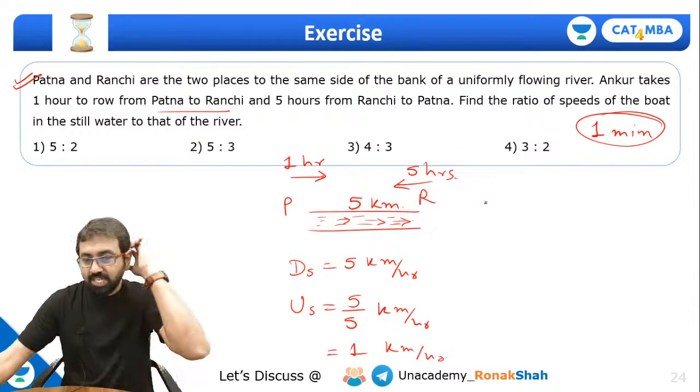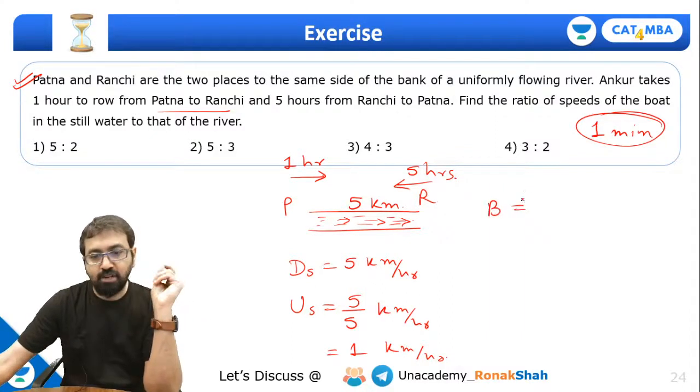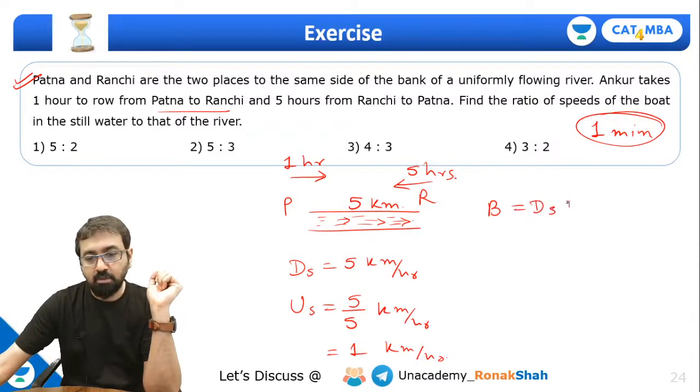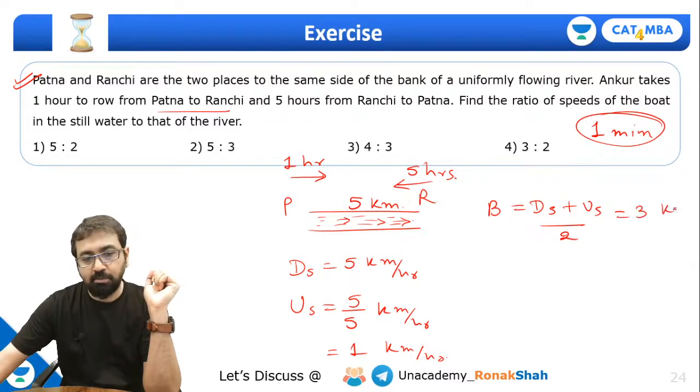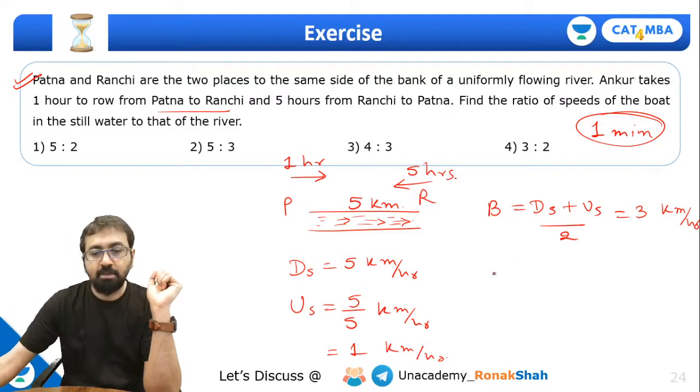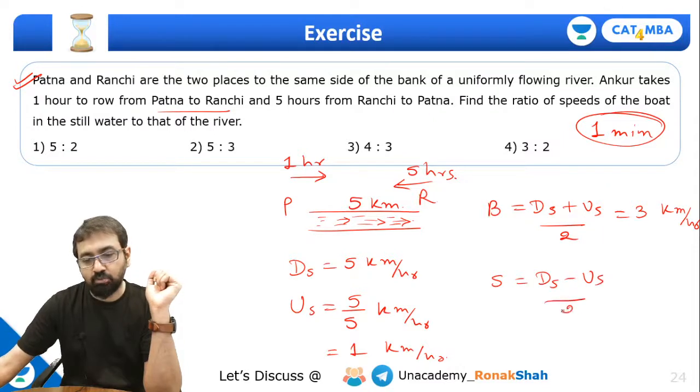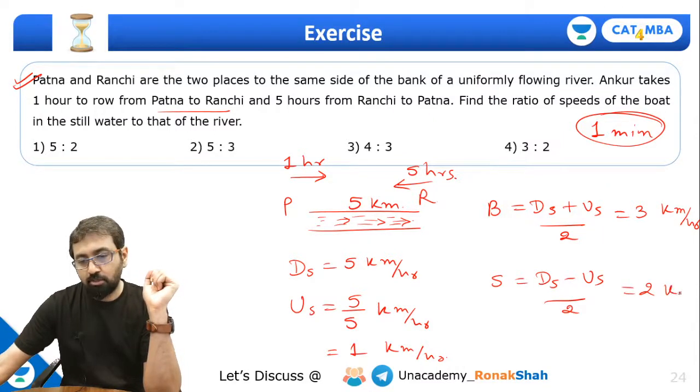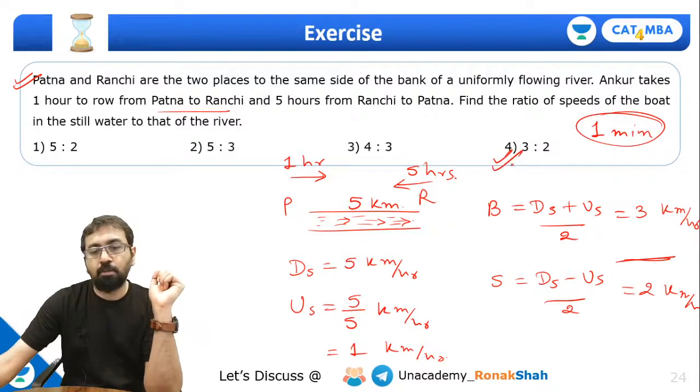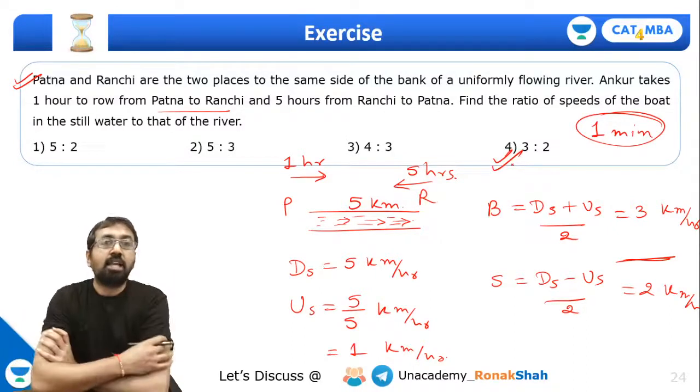Okay, so can I say the speed of the boat should be downstream plus upstream divided by 2, so it will come out to be 3 kilometers per hour. Yeah, and what will be the speed of the stream? It will be downstream minus upstream divided by 2, so it will come out to be 2 kilometers per hour. So what is this ratio, guys? 3:2, option 4. Have you understood?